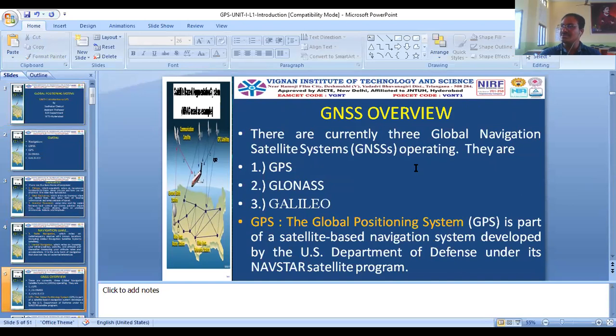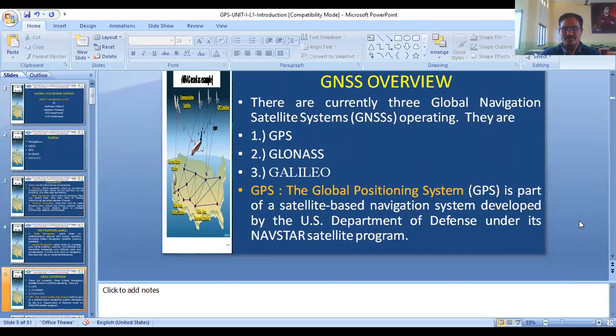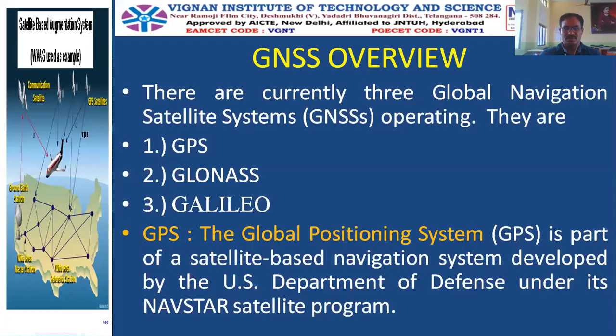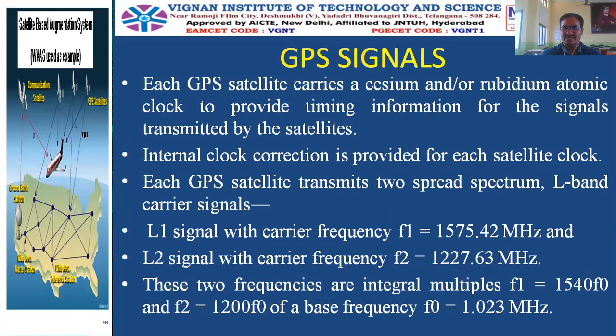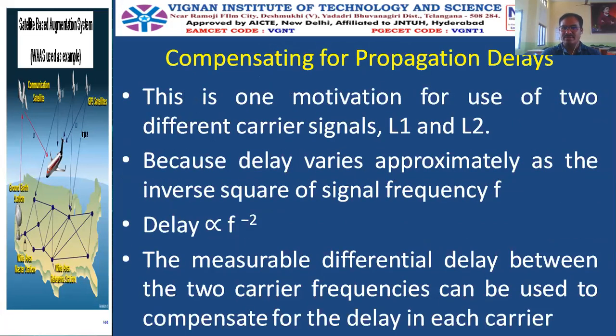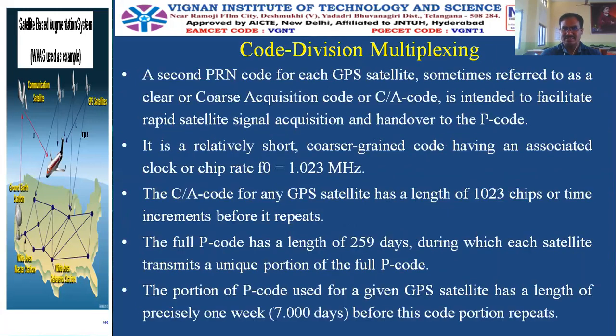In the GNSS we started off with the GPS, and learned about the GPS orbits and the GPS signals: L1 carrier and L2 carrier with base frequency F0. We use 2 signals to compensate for propagation delays. This was also answered. And we are using a multiplexing technique here.